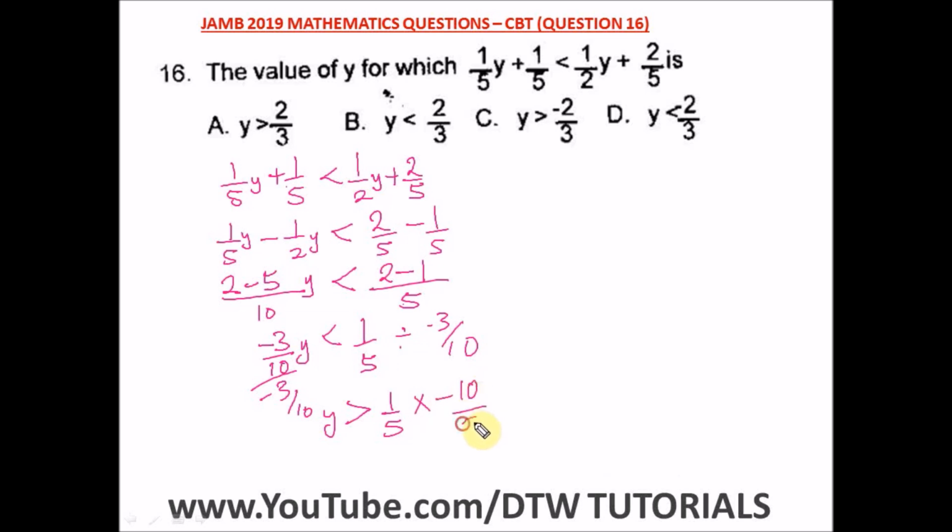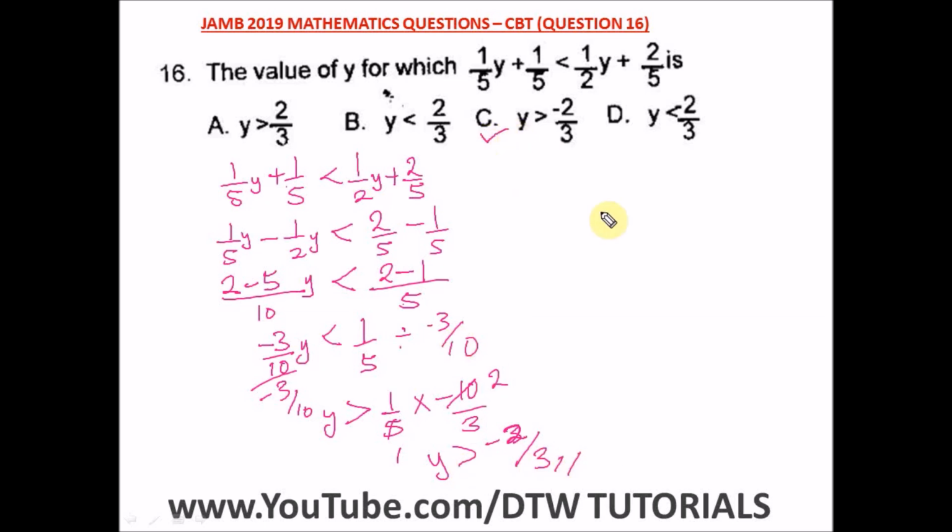a minus 10 over 3. Okay, so 5 here and 5 here will go how many times? 2 times. So what are we left with? We're left with y is greater than minus 2 over 3. Okay, so this is our answer. Y is greater than minus 2 over 3. And what is our right option here?